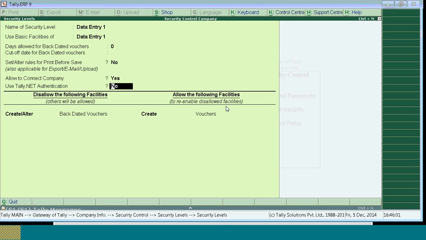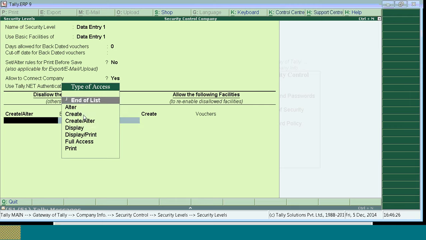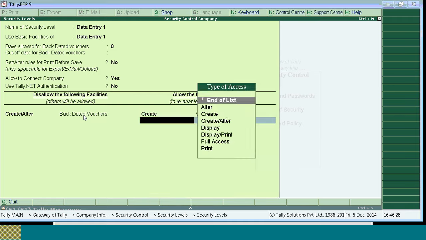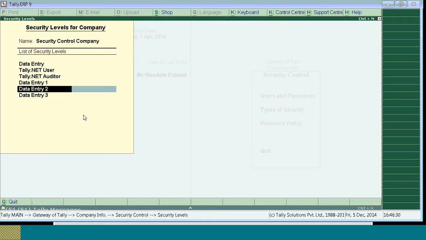That means this user can create vouchers, but cannot alter or delete the backdated voucher. That is, on 5th of December, if I pass any transaction, only that day's transaction the user can alter or delete. Prior to that, the user cannot alter or delete the previous day's transaction. I am selecting end of list.